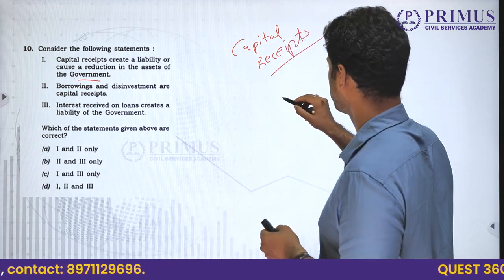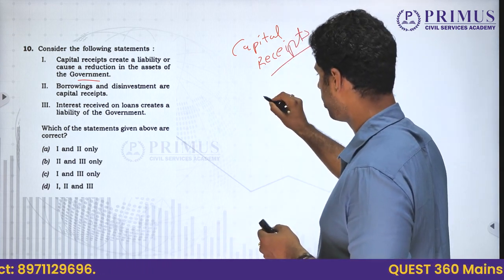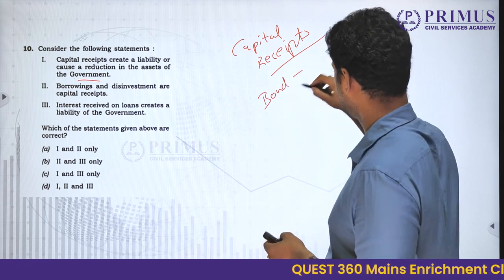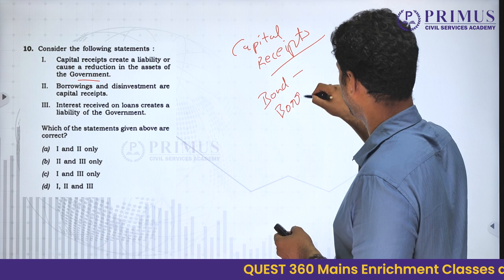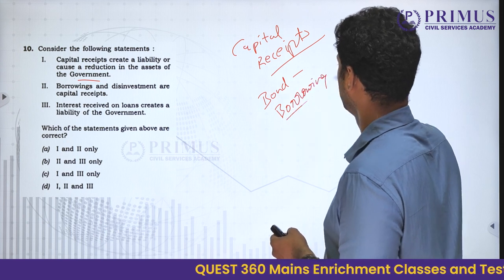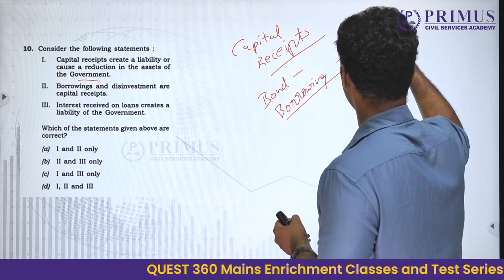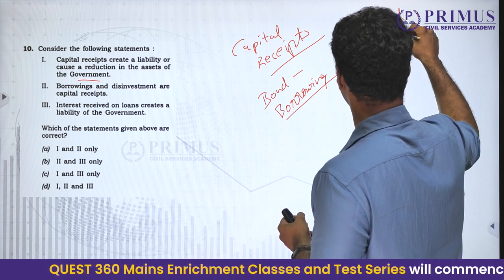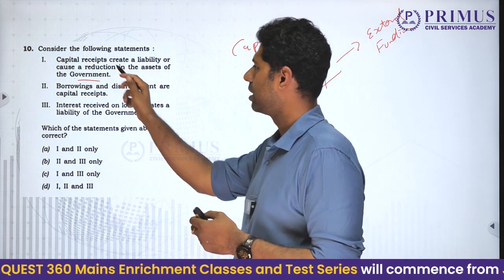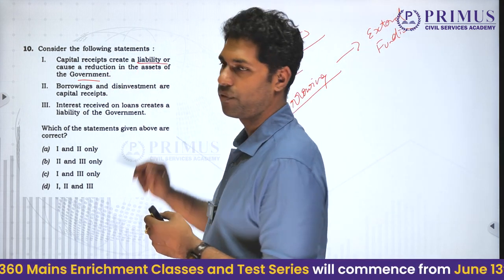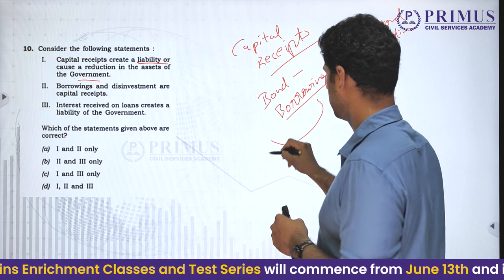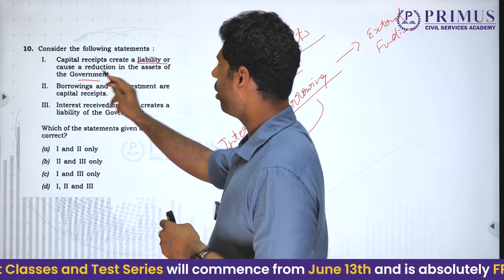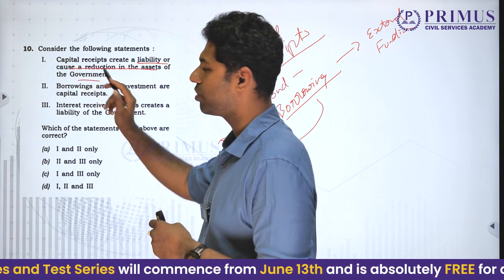Suppose the government has taken a bond, or has borrowed money, or has taken a borrowing from an external funding agency. Then capital receipts have created a liability for the government. Government has to repay the interest. It has created a liability or causes a reduction in the assets of the government.